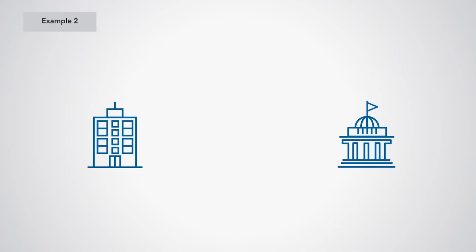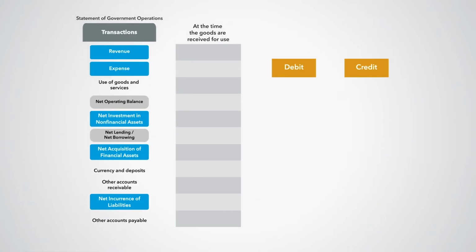In the second example, assume that the government buys $335 worth of office supplies from a domestic corporation and has 30 days to pay. At the time the goods are received, we record a $335 debit entry under expense in use of goods and services, and an equal value credit entry under net incurrence of liabilities in other accounts payable. Given the absence of other transactions, these entries result in a net lending, net borrowing of minus $335.